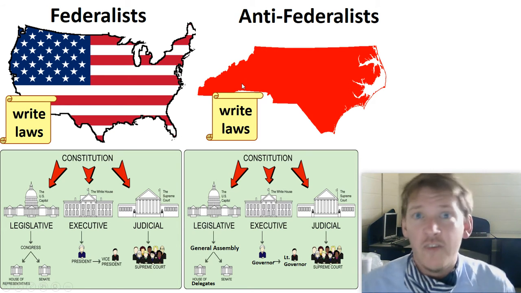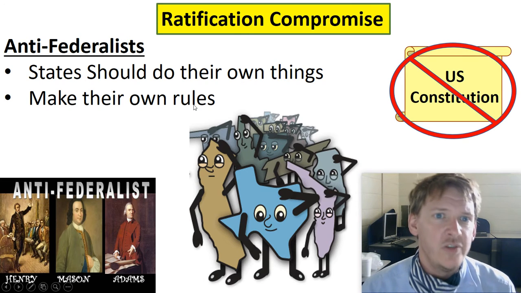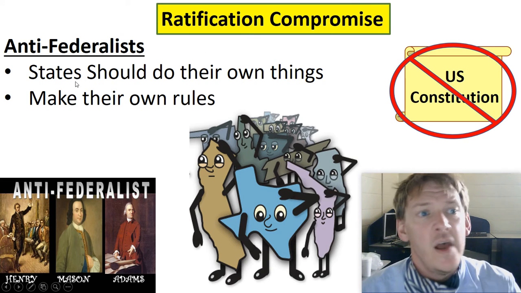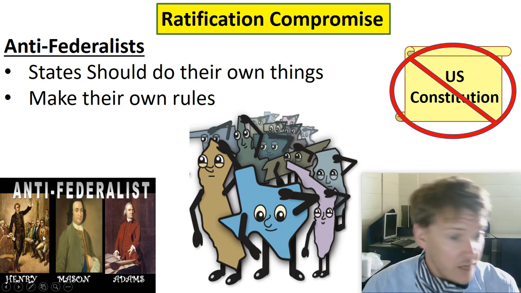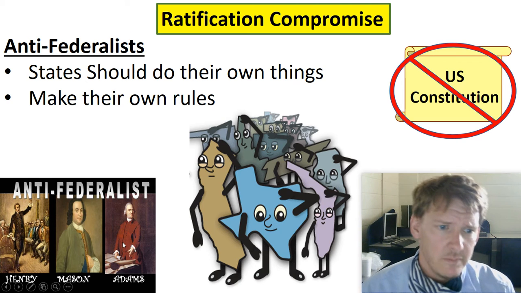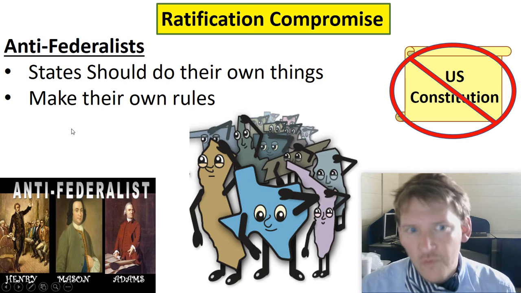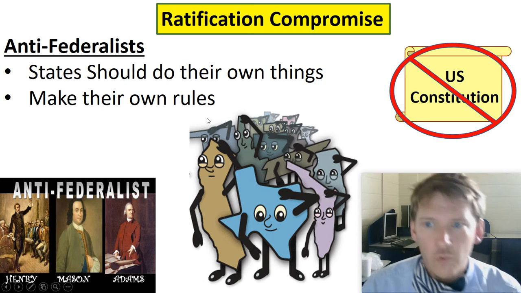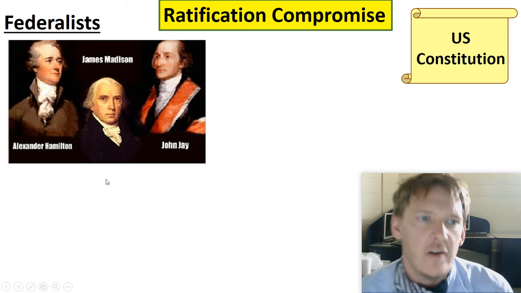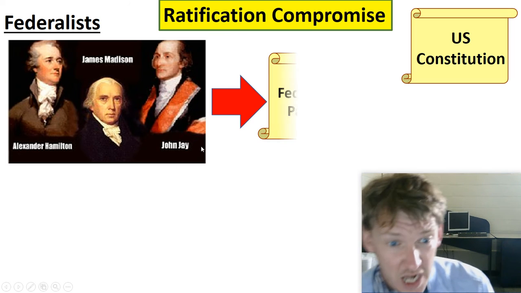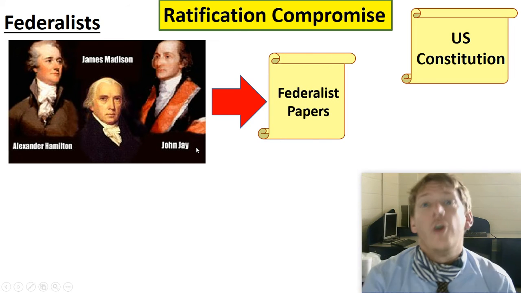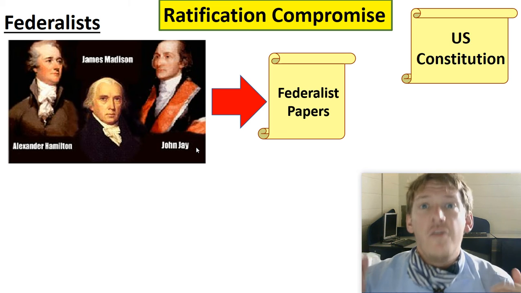So Federalists versus Anti-Federalists, how do we reach a compromise and bring these two together? This is going to be the Ratification Compromise. Remember, the Anti-Federalists, Patrick Henry, George Mason, John Adams: states should be able to do their own thing, make their own rules. They don't really like the idea of the Constitution. Whereas the Federalists, Alexander Hamilton, James Madison, and John Jay, are going to argue, right? And they're going to defend their point.